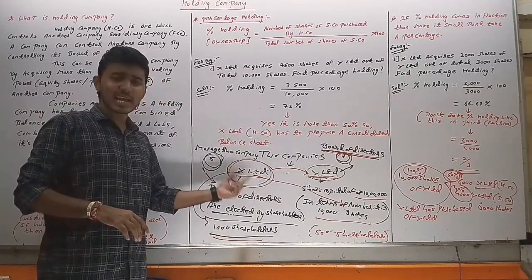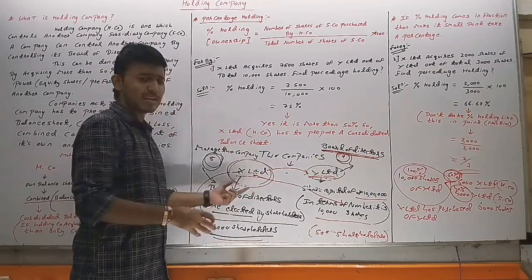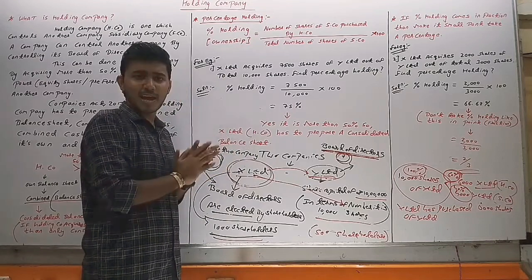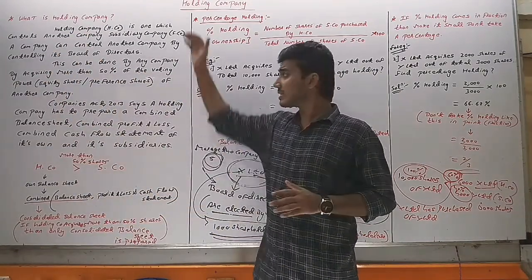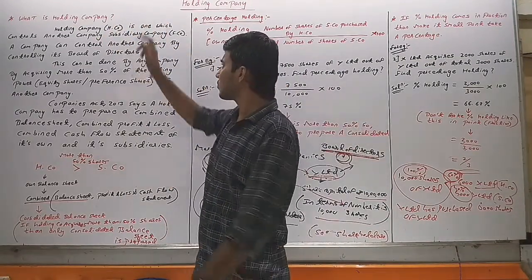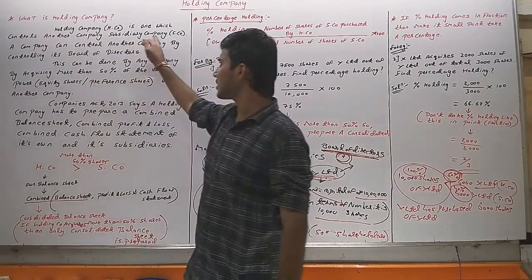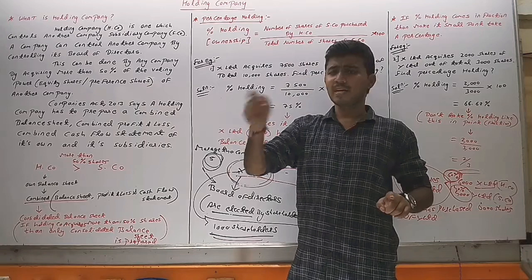And if it acquires more than 50% shares, then only X Limited will prepare which balance sheet? The consolidated balance sheet. So this is our case. What we have seen: what is a holding company? The holding company is one which controls another company, the subsidiary company. A holding company is the company which controls another company.